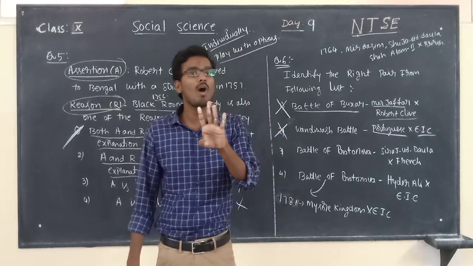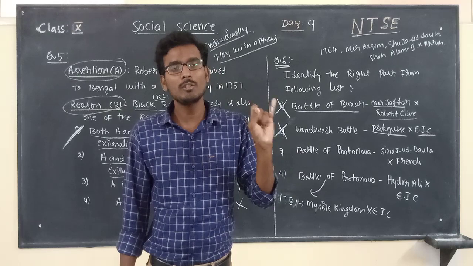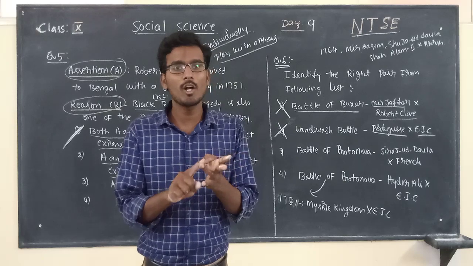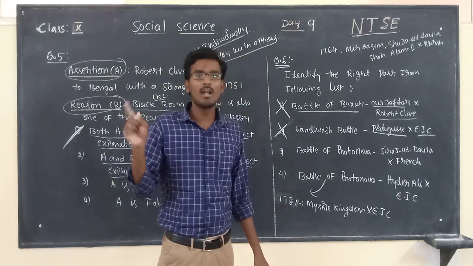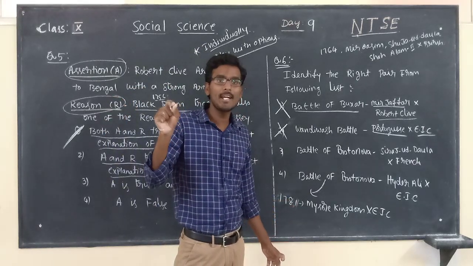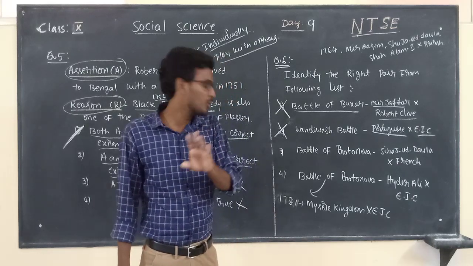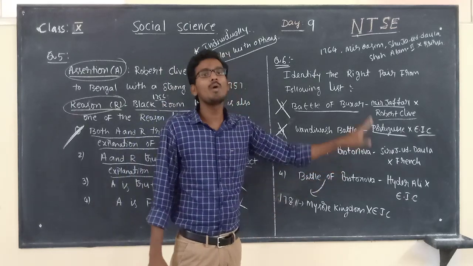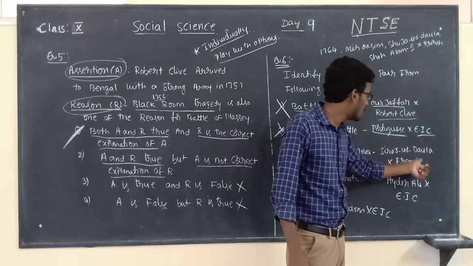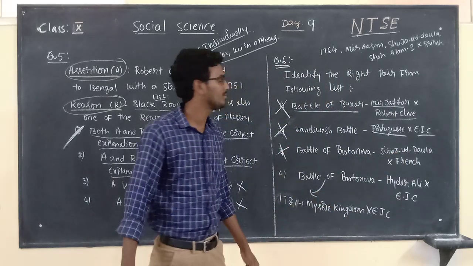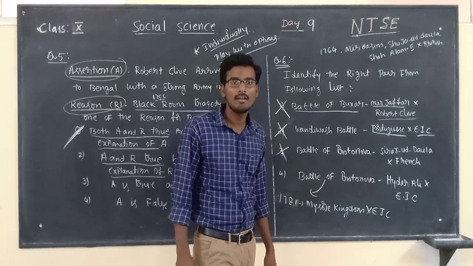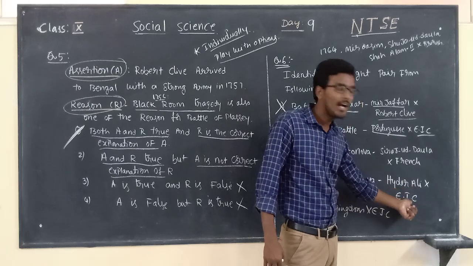Actually, four wars happened: First Anglo-Mysore War, Second Anglo-Mysore War, Third Anglo-Mysore War, Fourth Anglo-Mysore War. The First and Second Anglo-Mysore Wars were fought by Hyder Ali. The Third and Fourth were fought by Tipu Sultan. So during the Second Anglo-Mysore War, the Battle of Porto Novo takes place. The third option is Battle of Porto Novo, Siraj-ud-Daulah and French. It is also wrong. The fourth option considers the same battle, Battle of Porto Novo. But here, what matching is given? Hyder Ali and East India Company.